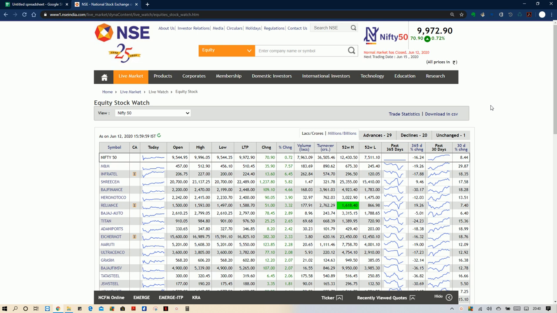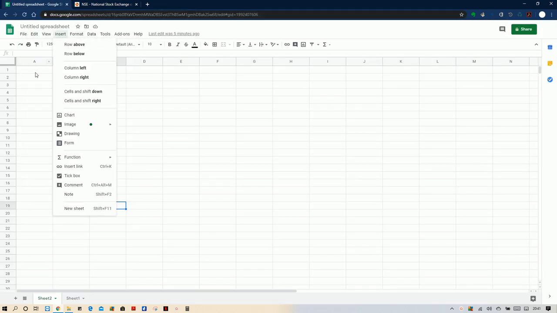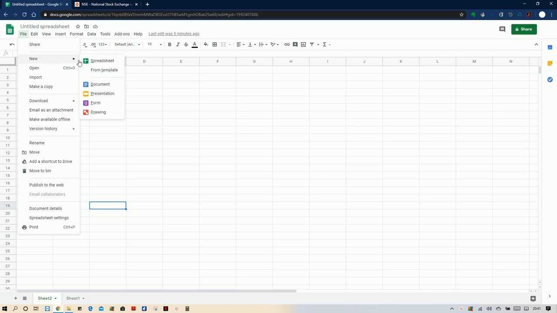You don't need to open a laptop and Excel for all this analysis. Simply open a Gmail account, go to Google Sheets, and open a new spreadsheet.